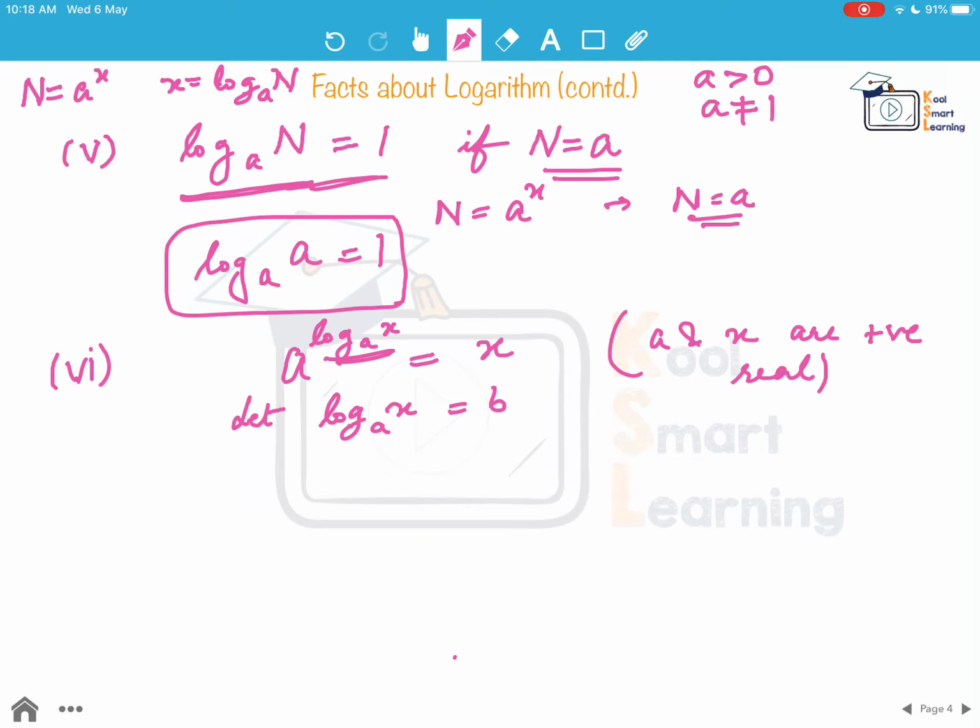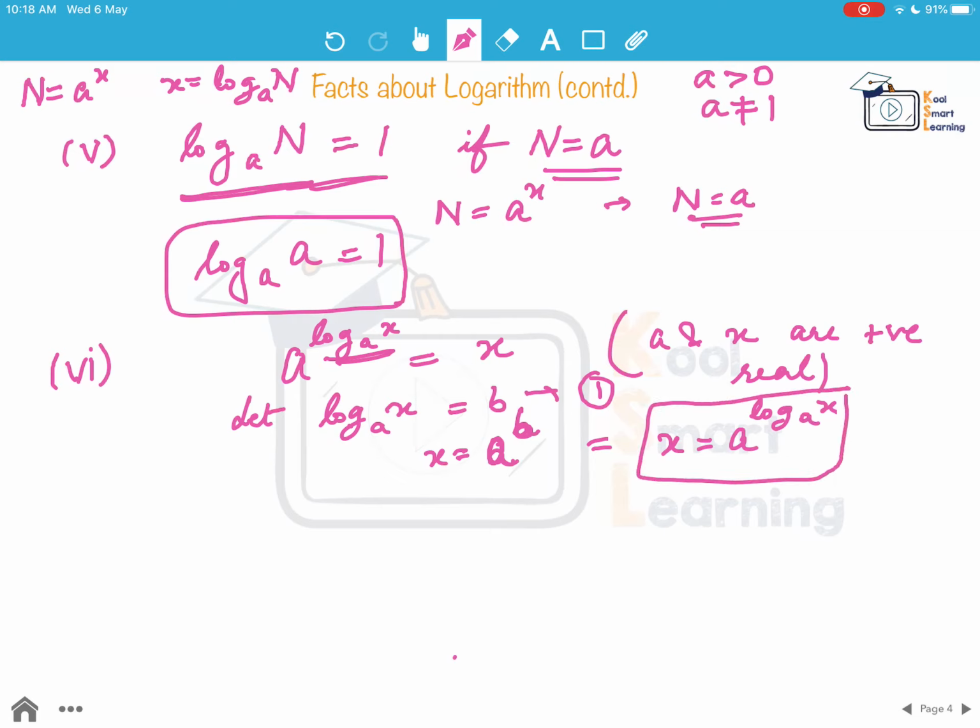Now by definition of log, we know that x will be equal to a to the power b. And now we'll replace b from before, so we get x is equal to a to the power log of x to the base a. So if we replace a with e, we can also say that e to the power log of x to the base e will also be x.